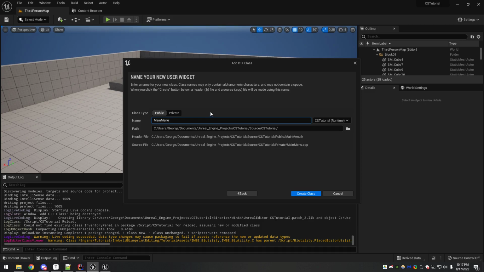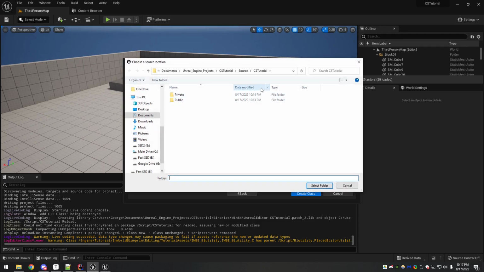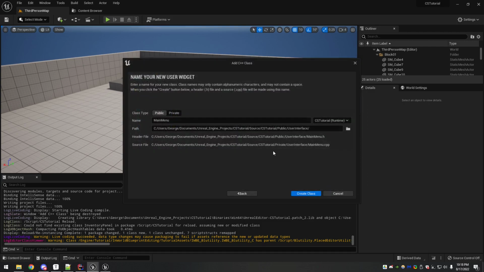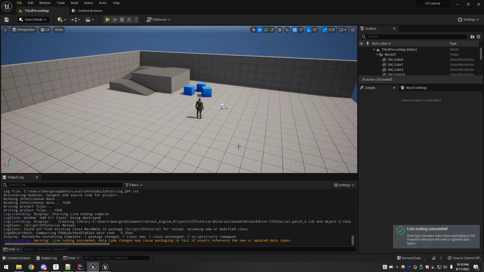You can hit the bumper buttons like LB, RB on your Xbox controller to switch between different panels. That's what I envision the main menu would be. And so the inventory panel is going to be nested in that. So this one I'm going to just put on the top level of the user interface because it's kind of general. It doesn't really apply to either one of these. So I'm going to put that right there in user interface, main menu. All right, so main menu added successfully.